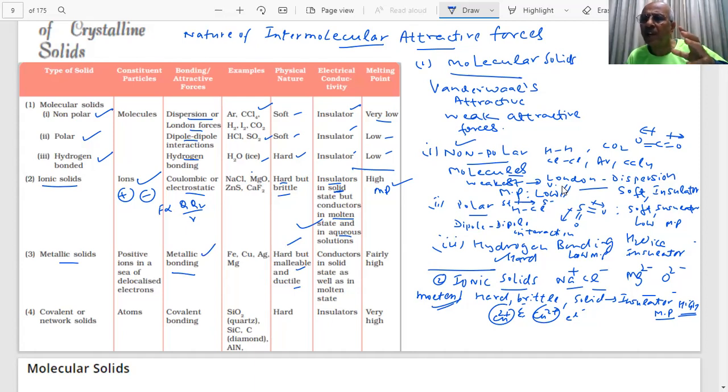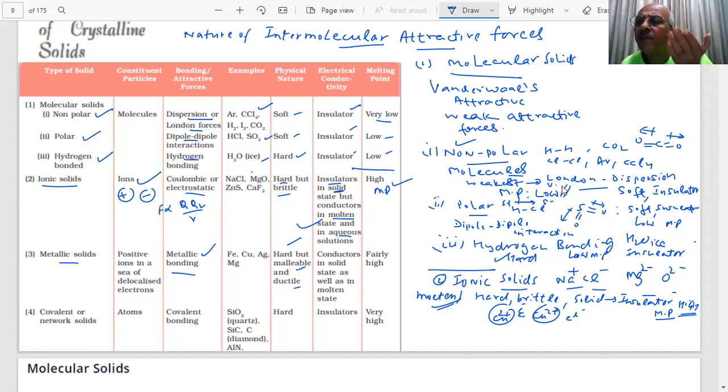Copper, silver, gold, students, you have free electrons, as you can see, mobile electrons. These mobile electrons can carry the charge, they can carry the current, they can carry the heat, and because of these, they can be malleable and beaten into sheets and wires, malleable, ductile. Clear? Yes, sir. That is why they are so important.